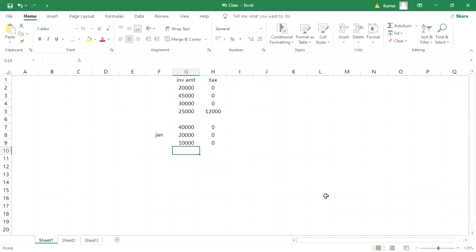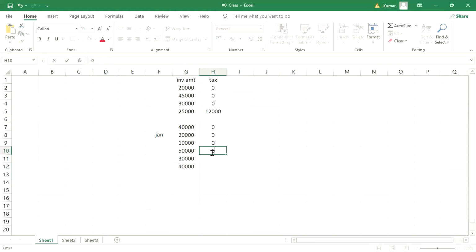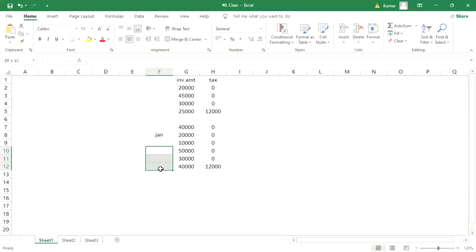Now we entered the next month: 50,000, again 30,000, and 40,000. So next month what is happening, guys? Overall how much? 1,20,000. So here 0, here 0, but here 12,000 is going to be calculated. This is the February month.